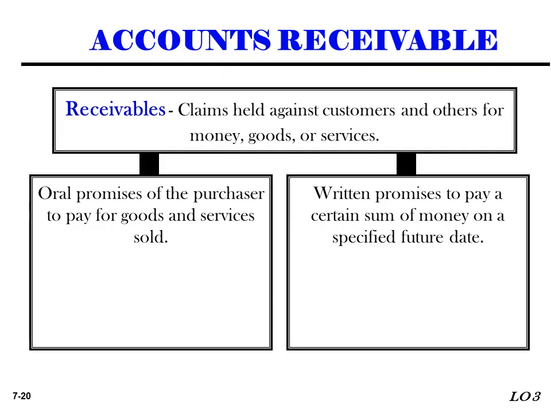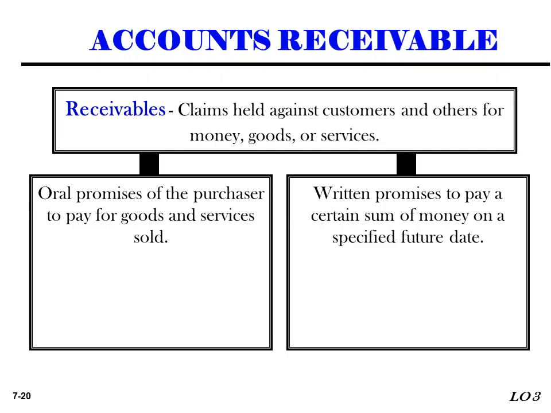What is account receivable? Receivable means claims held against customers and others for money, goods, and service. So receivable means there is an oral promise of purchasers to pay for goods and service sold. Receivables are also classified into two: account receivable and notes receivable.